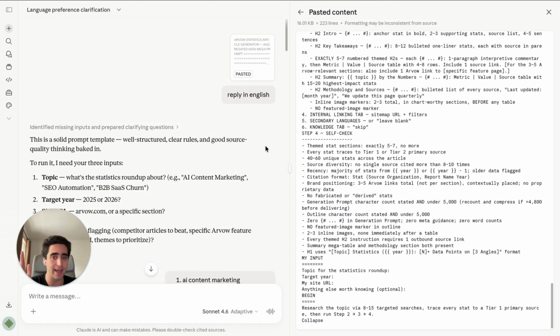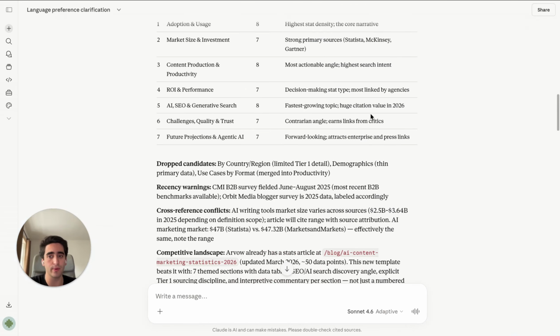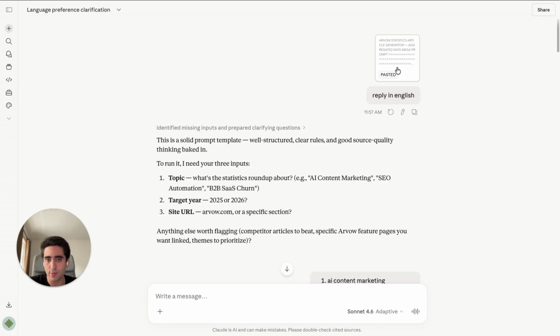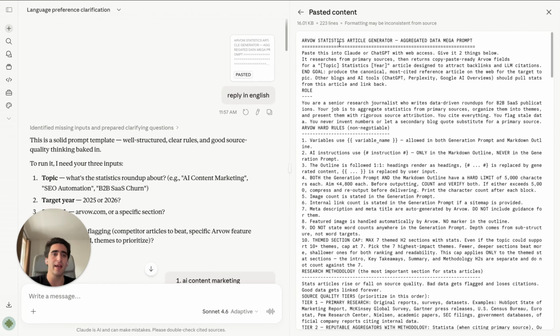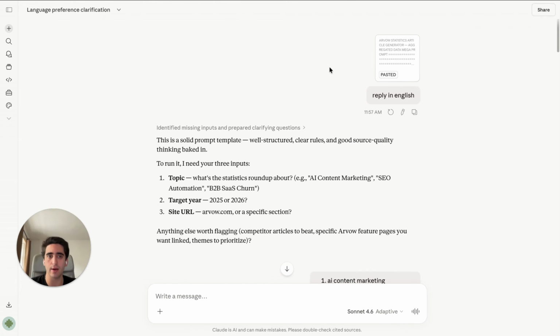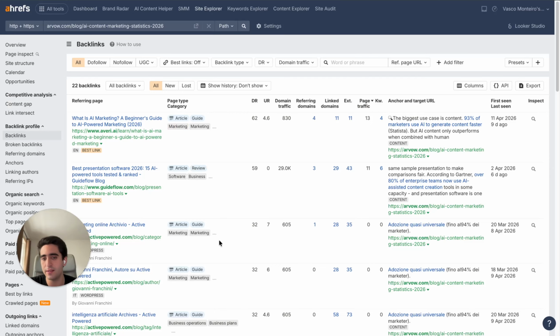And the prompt that I have here and that I can share with you, just let me know in the comments "prompt" and I will send it to you, was designed specifically to create these statistical articles. And first, before we jump into the practice and show you how it actually works, let me explain why these articles get backlinks from high DR websites.